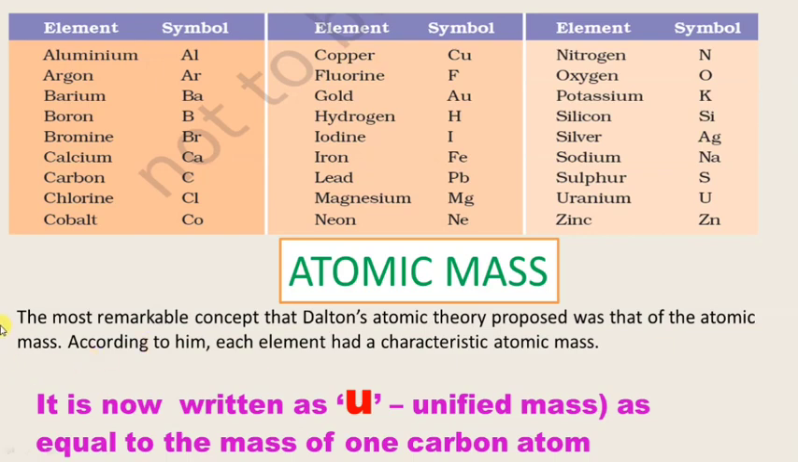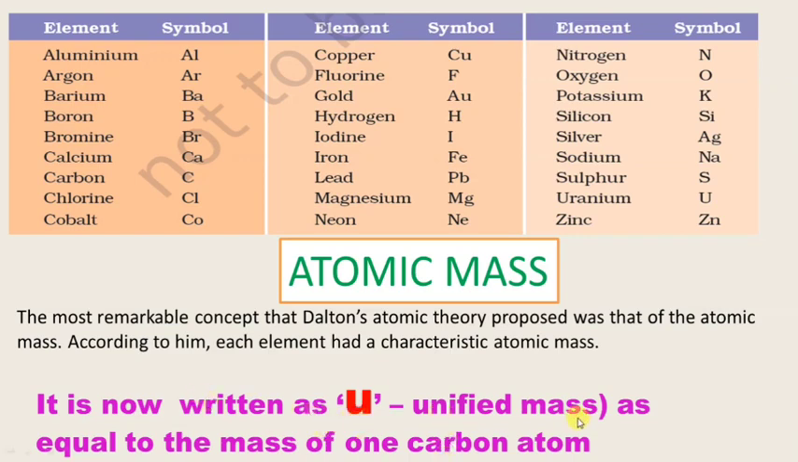What is atomic mass? The most remarkable concept that Dalton's atomic theory proposed was that of atomic mass. According to him, each element had a characteristic atomic mass. What does this mean? This means that there is something in that atom which carries all the properties of the atom, and that is the atomic mass of that atom. See, there are some subatomic particles beyond the atom also, like electron, proton, neutron. At that time they did not know about that, but they assumed that the atom has its own mass.